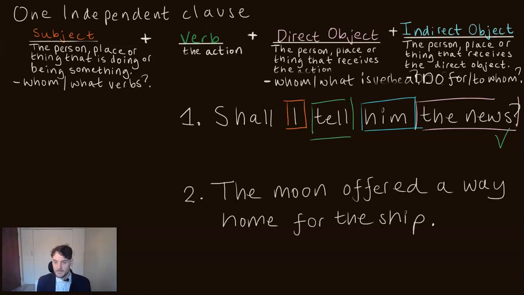Okay, next sentence. The moon offered a way home for the ship. Pause the video if you want to work on it. Okay, I'm going to go through the answers now. So where's the verb? The verb is offered.